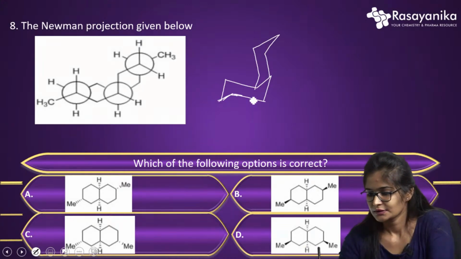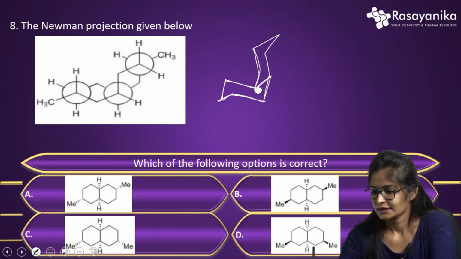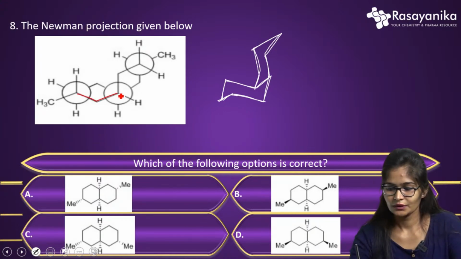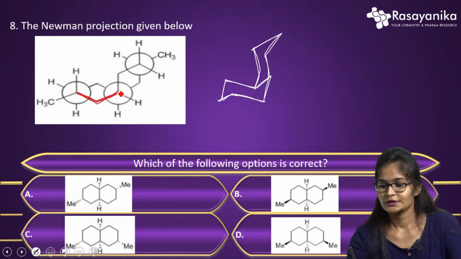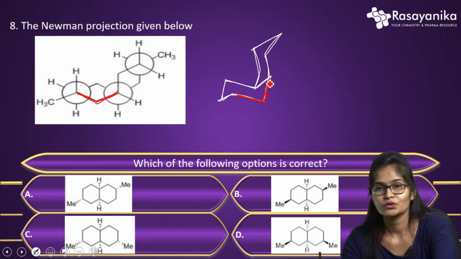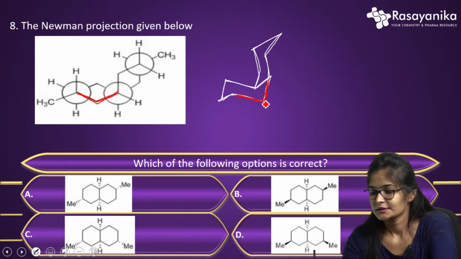I guess you can see the cyclic rings. Here the CH2 you can see is nothing but this CH2. This is the bridge.